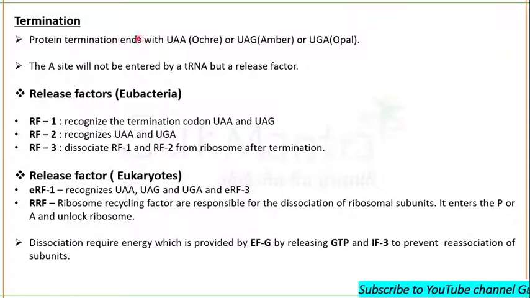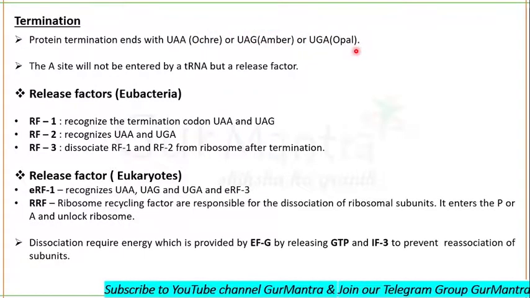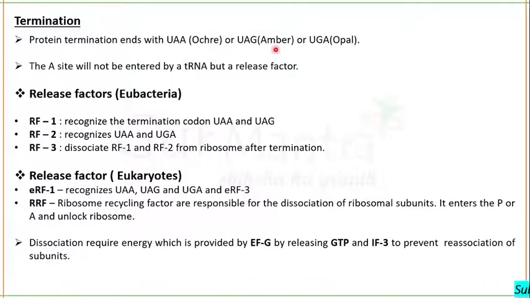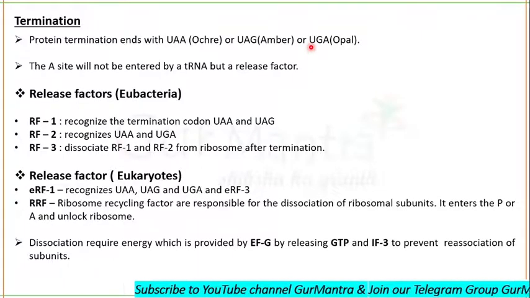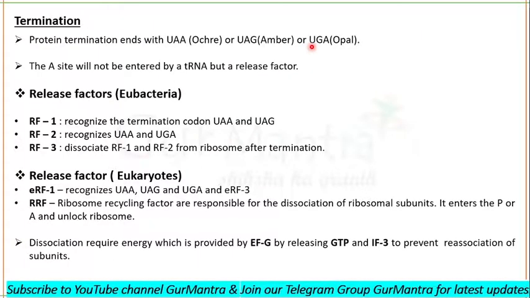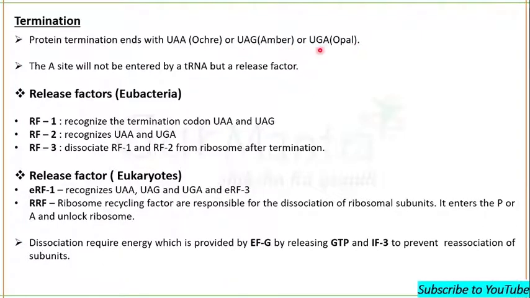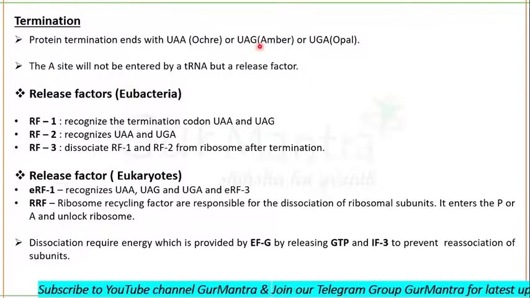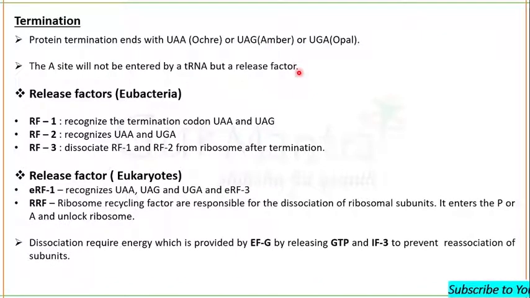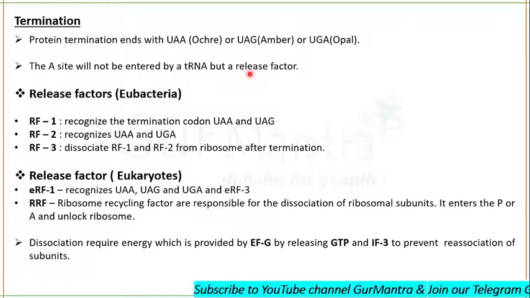So protein termination, we know that there are 3 stop codons: ochre, amber, and opal. UAA, UAG, and UGA. Clear? Now, on the A site, tRNA won't enter, but a release factor will enter there. A release factor will be entering on the A site.